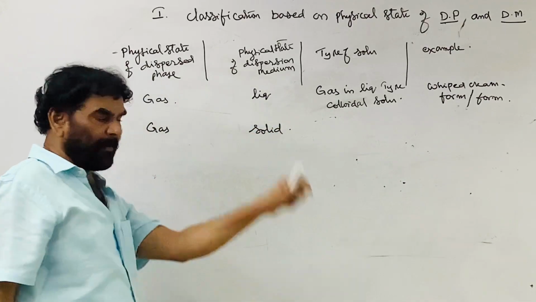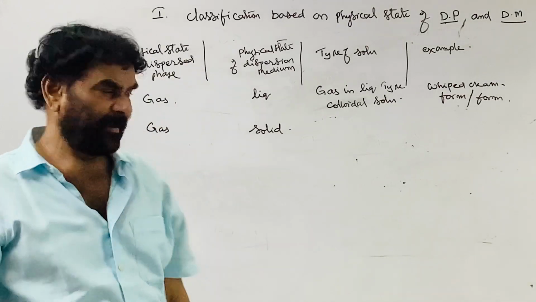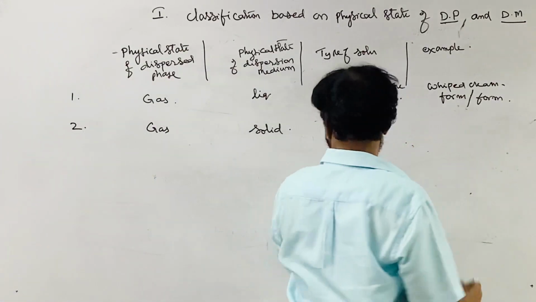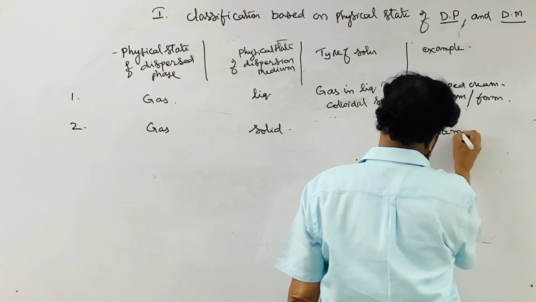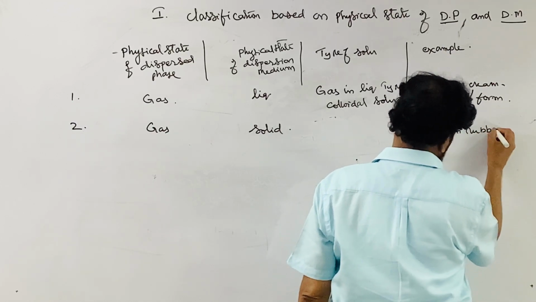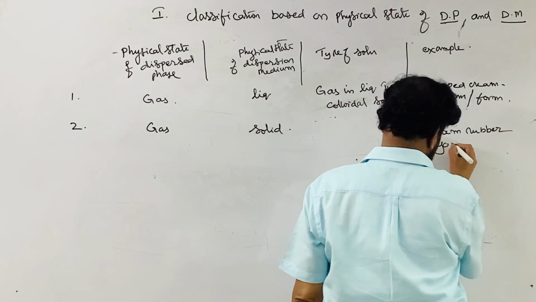Second one is gas in solid. That is, gas is trapped in the solid. So this is solid foam, foam rubber, yoga mat.